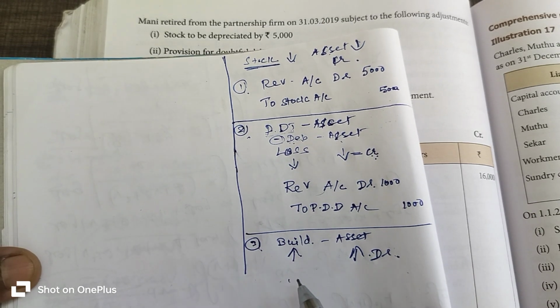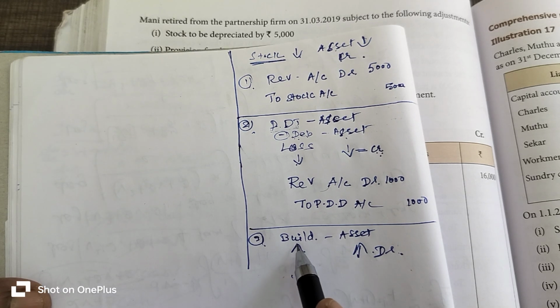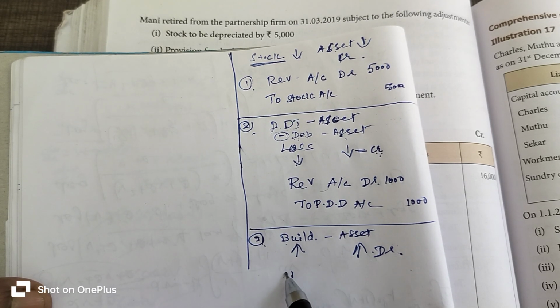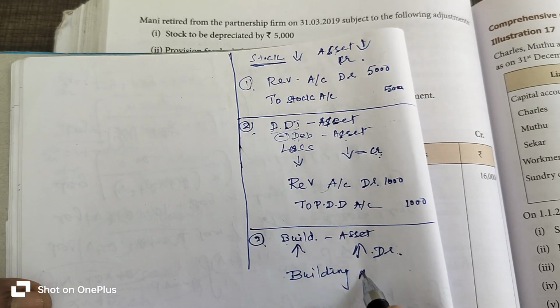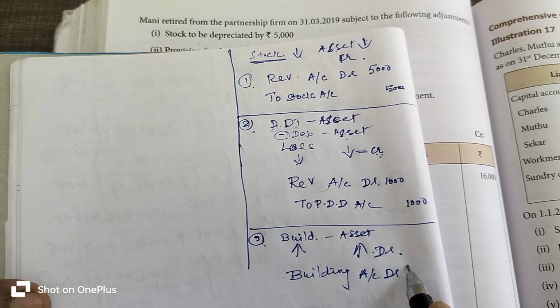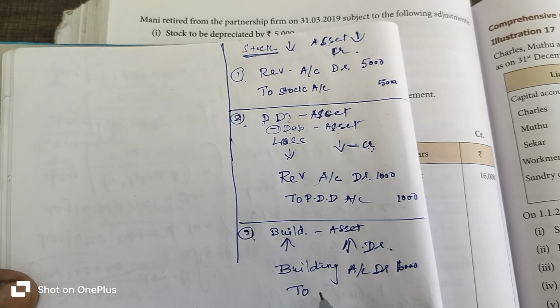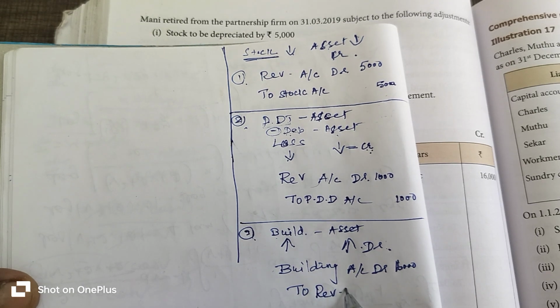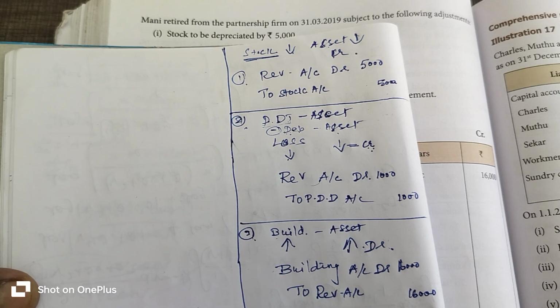So the respective asset account is to be debited. Which is the respective asset account? Building account. So building account is to be debited. Building account debtor, how many rupees? 16,000 rupees debited. And which account is to be credited? Revaluation account is to be credited. How many rupees? 16,000 rupees entered.